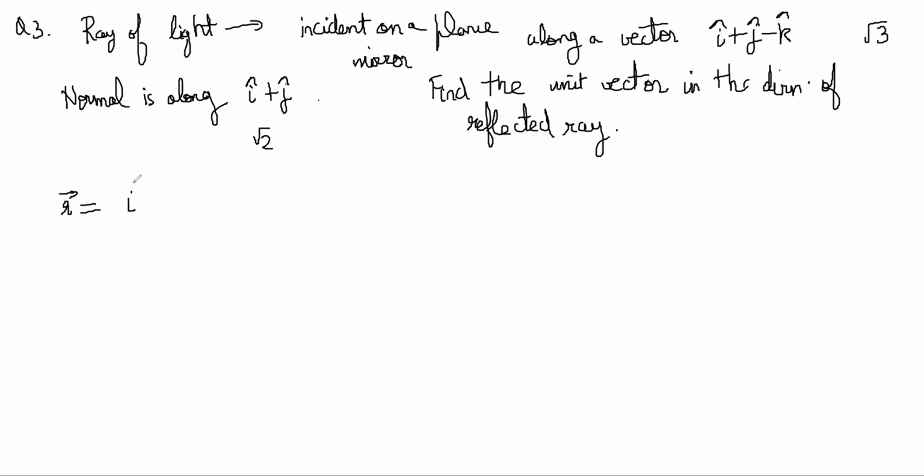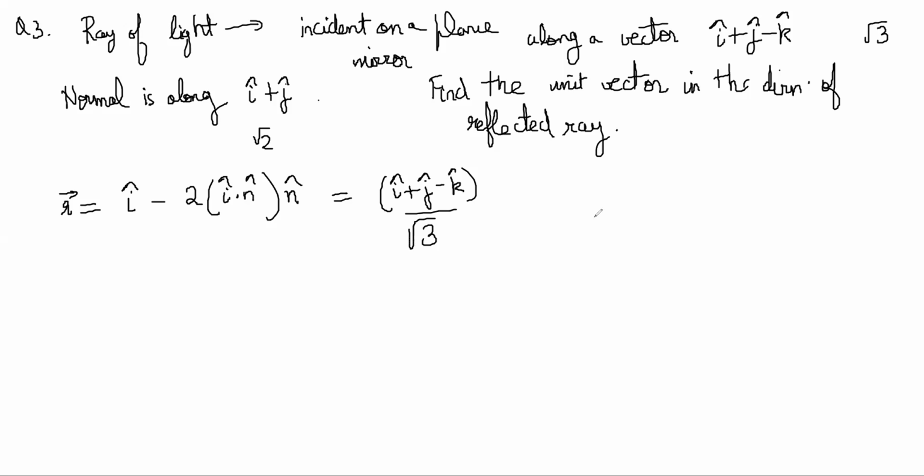So your reflected ray will be your incident ray unit vector minus 2 times I dot n vector into n vector direction. The incident ray unit vector will be i plus j minus k by root 3.